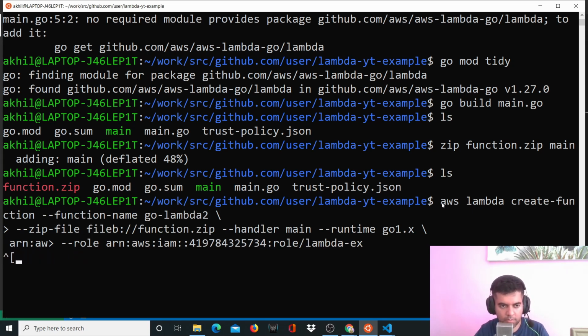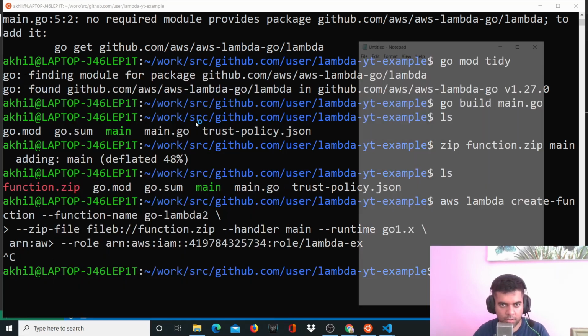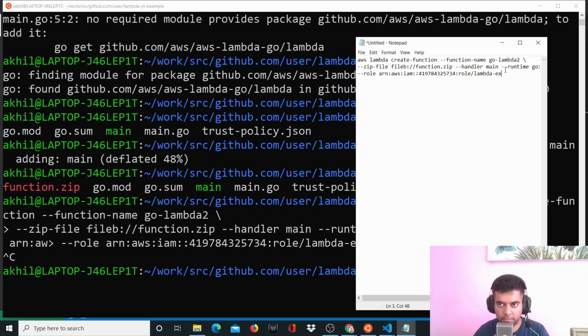There's some issue. Wait. Actually, I'll just bring out my notepad because I need to make changes to that program, right? So this is the entire command that we want to run right now.